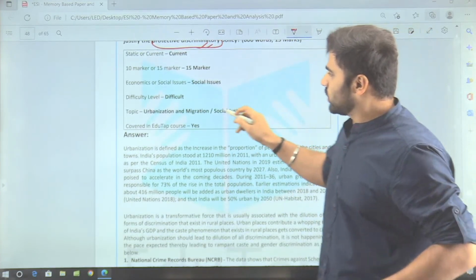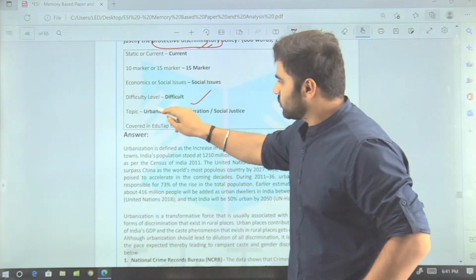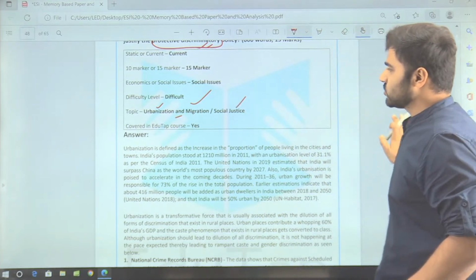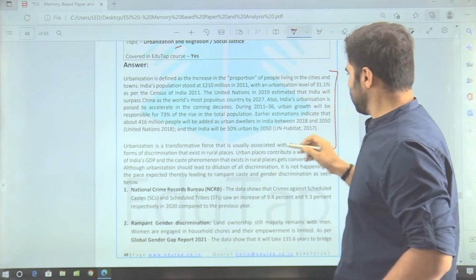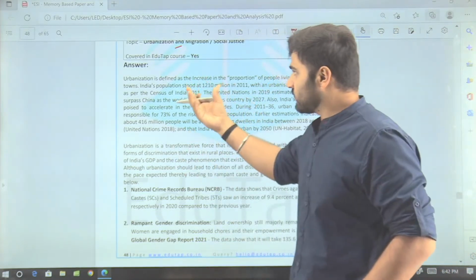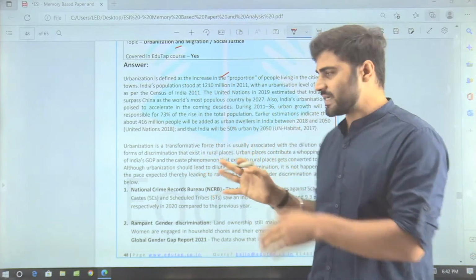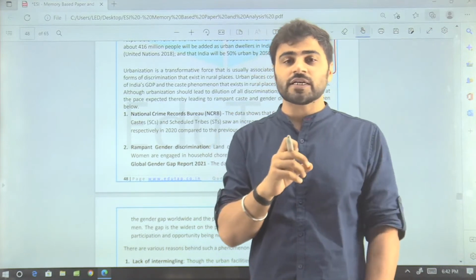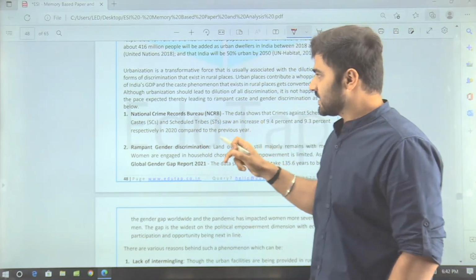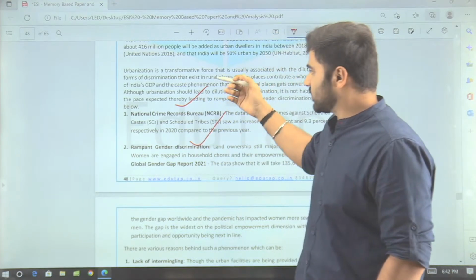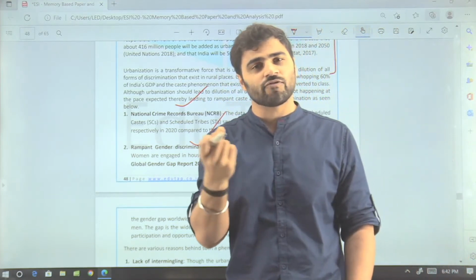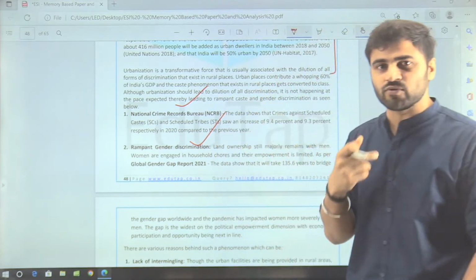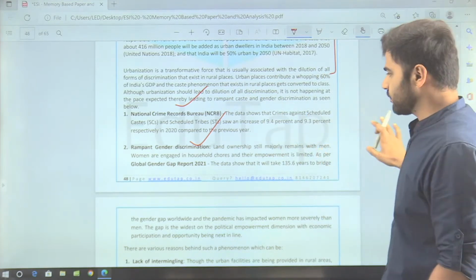So guys, as I told you, this topic was asked by integrating topics from urbanization and migration and social justice, right? So here you can see, first of all, you need to justify the fact that yes, urbanization has been spreading to the hinterlands, and after that, you have to mention that irrespective of urbanization spreading to the hinterlands, there are caste and gender discrimination. You can mention the report, the data, the facts, whatever it can be, right? So basically I am telling you how you can approach any particular answer. You have to learn this art so that you can implement it better.